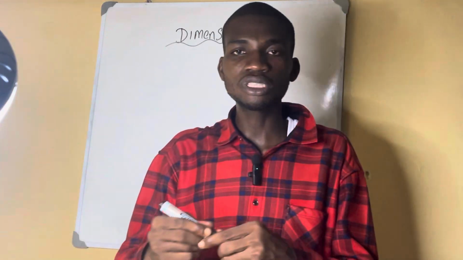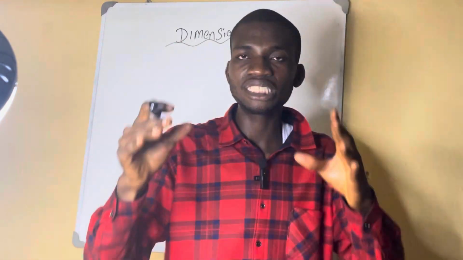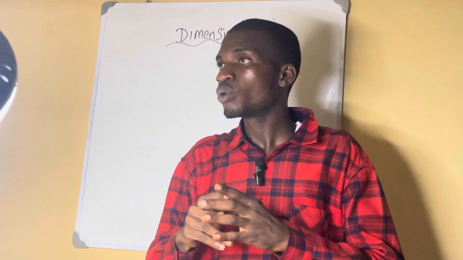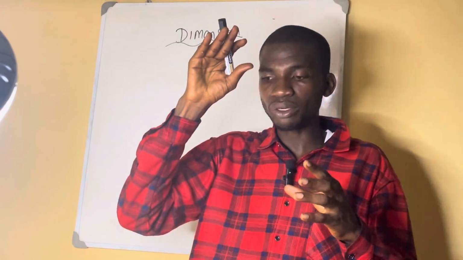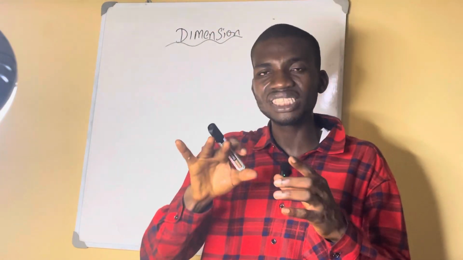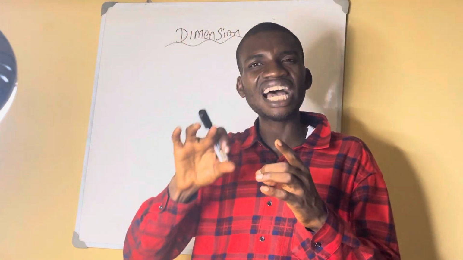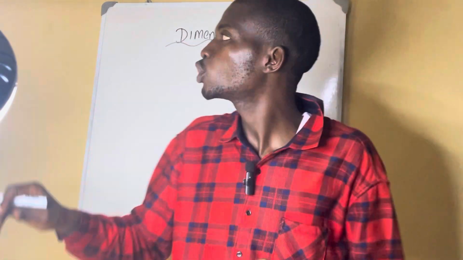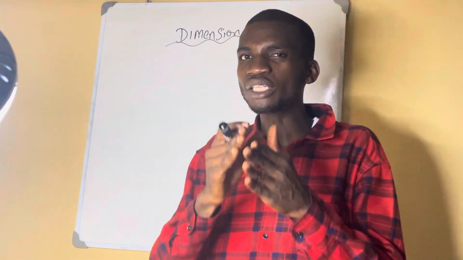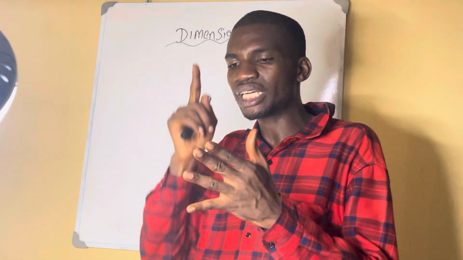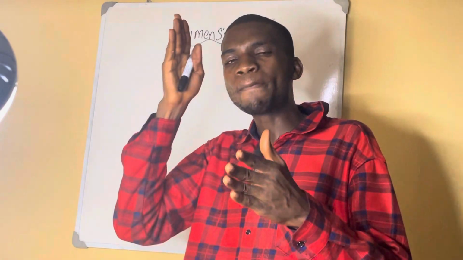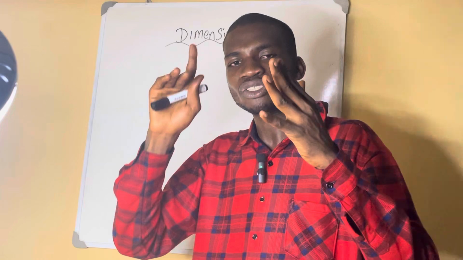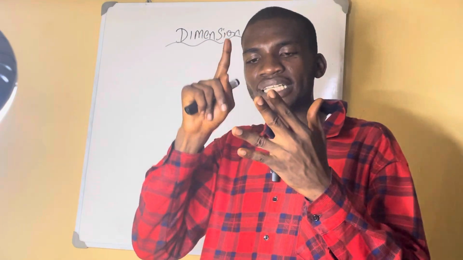I've told you what dimension is all about. Dimension is the expression of quantities in terms of fundamental quantities. When you are talking about dimension, we're talking about breaking down all the quantities they give you into the basic fundamental quantities. Whatever they ask you in Jamb, you break it down until you get length, mass, and time. You keep breaking it down until there is no formula left, until you get mass, length, and time.